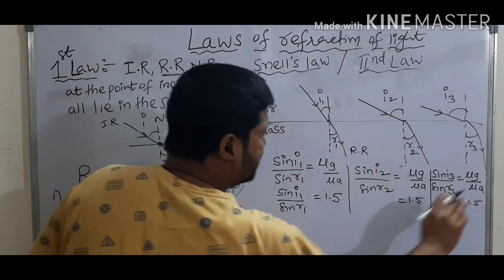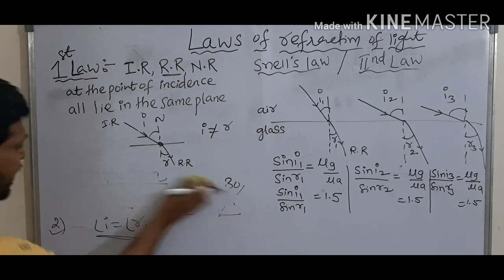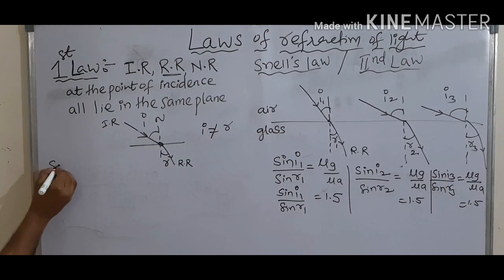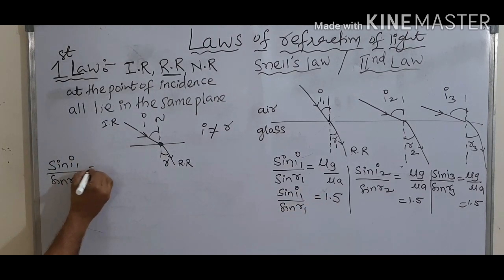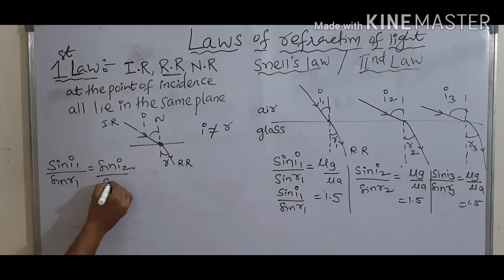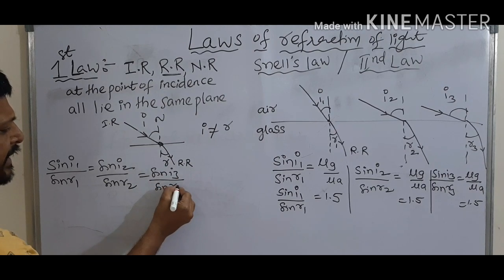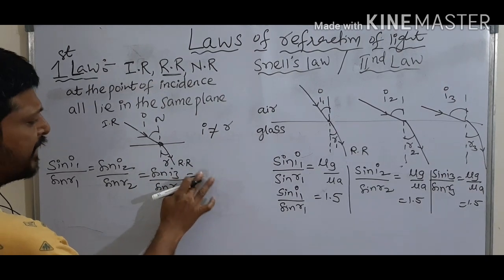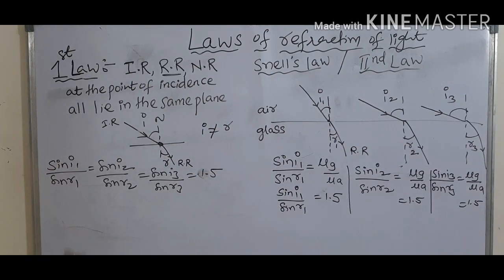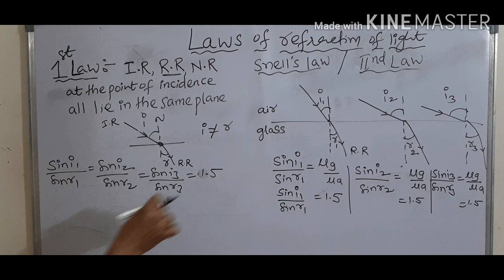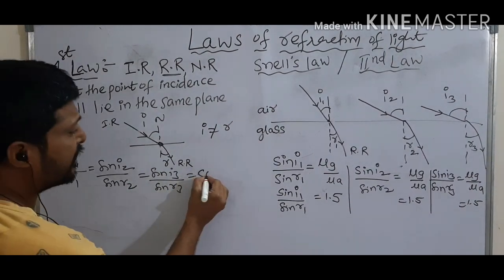That means in all these three cases, sin i1 by sin r1 is equal to sin i2 by sin r2 is equal to sin i3 by sin r3. In all cases its value is equal to 1.5. That means this 1.5 is nothing but a constant.